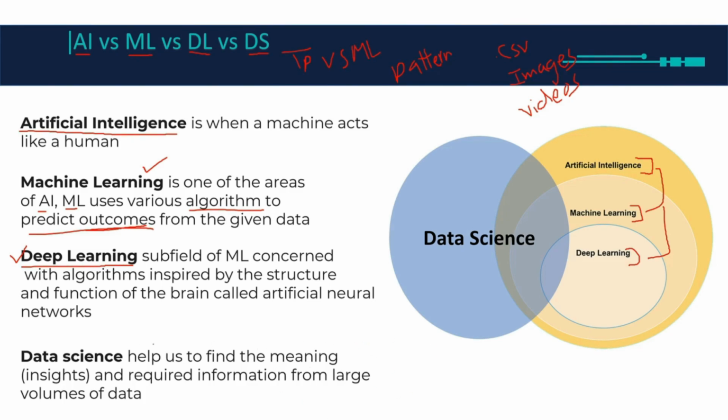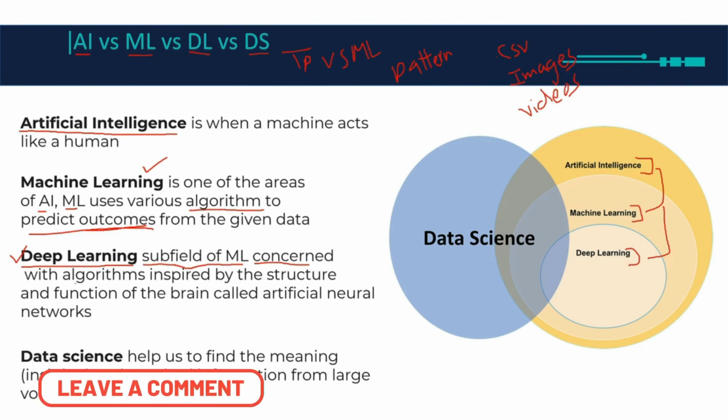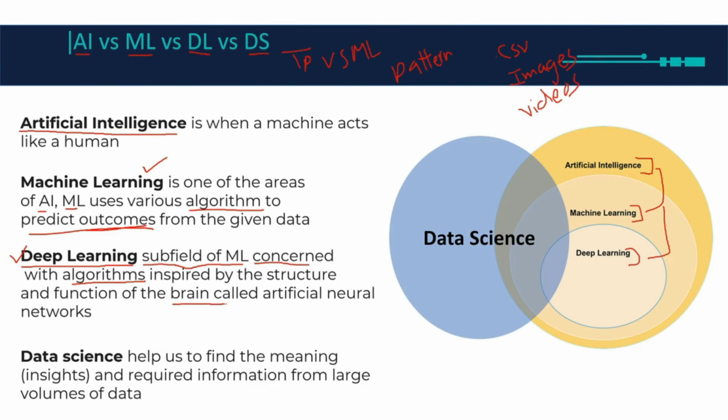Here we can see that deep learning is a subfield of machine learning concerned with algorithms inspired by what? By the brain's neural network, and it's called an artificial neural network. In machine learning, when I say algorithms, we have many algorithms. We have linear regression, logistic regression, k-nearest neighbor, decision tree, and we also have something called an artificial neural network. So deep learning is actually based on artificial neural networks.